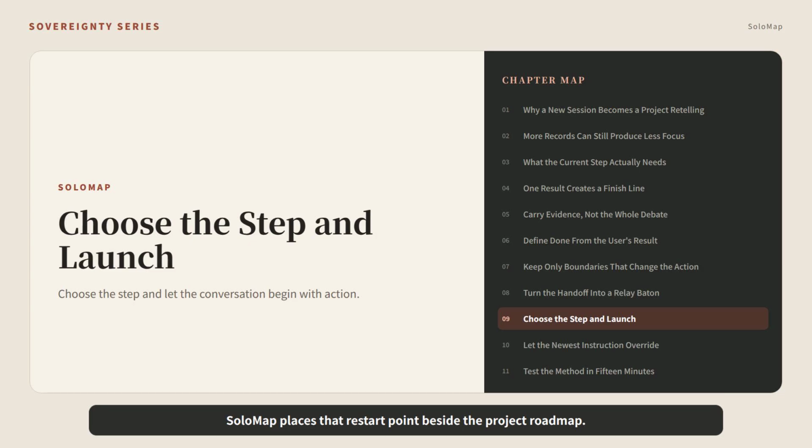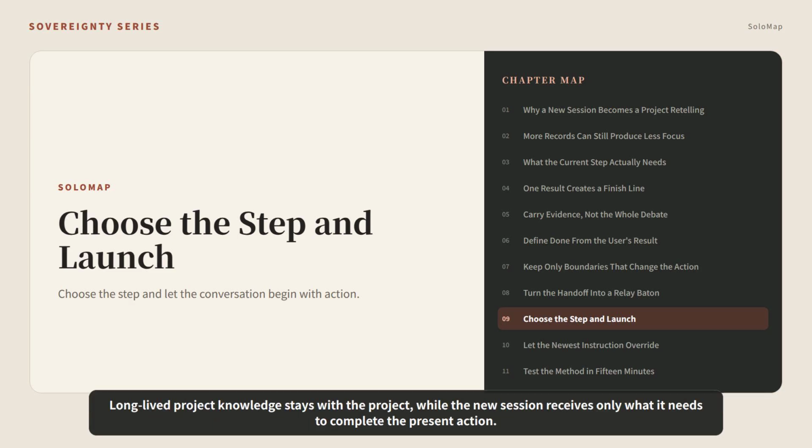Solo map places that restart point beside the project roadmap. You select the current step and launch the agent conversation from it. The step's goal, evidence, completion criteria, and handoff become the starting context. Long-lived project knowledge stays with the project, while the new session receives only what it needs to complete the present action.